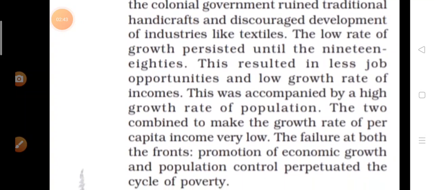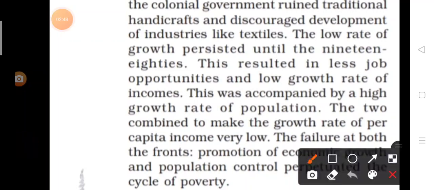The low rate of growth persisted until the 1980s. The low rate of growth was persistent, which means you can say it was fixed until the 1980s.